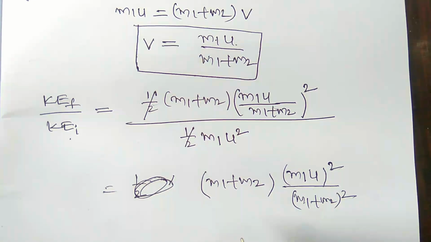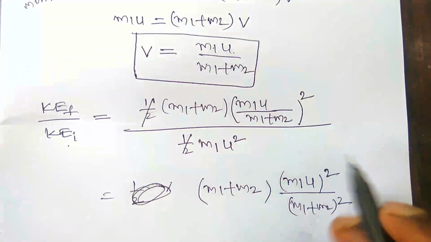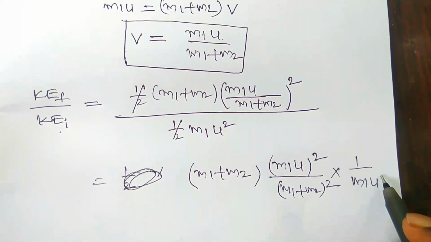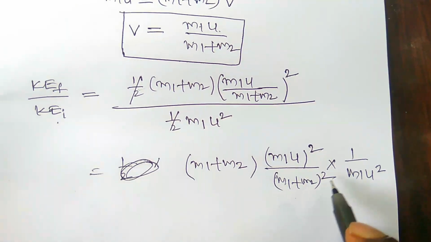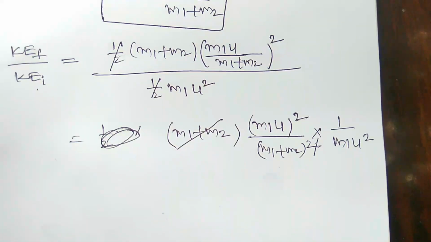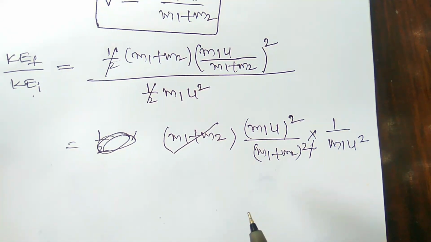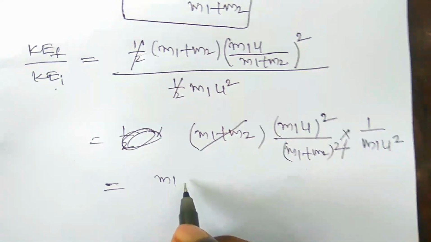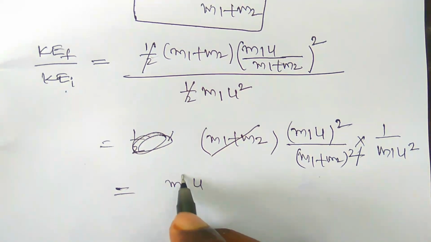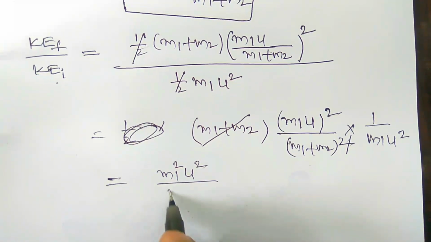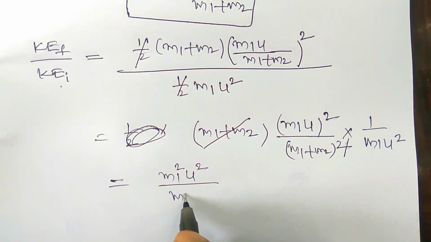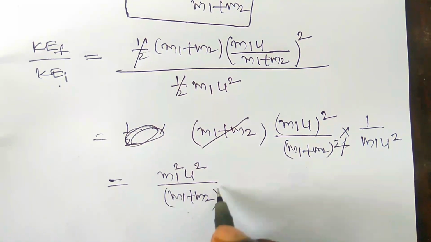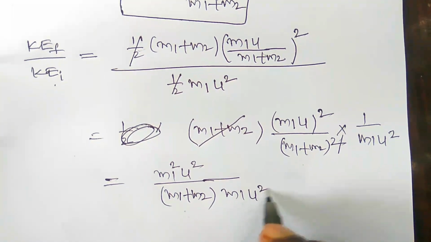Okay, this can be moved upward, and then it can be written as 1 by m1 u square. Here the square and (m1 plus m2) will cancel out. Here you can write m1 square u square by (m1 plus m2) into m1 u square.